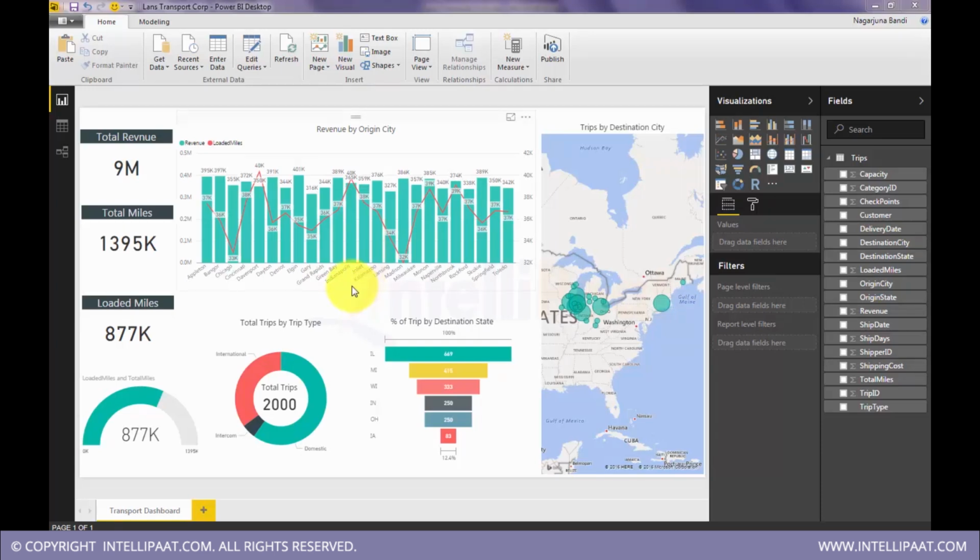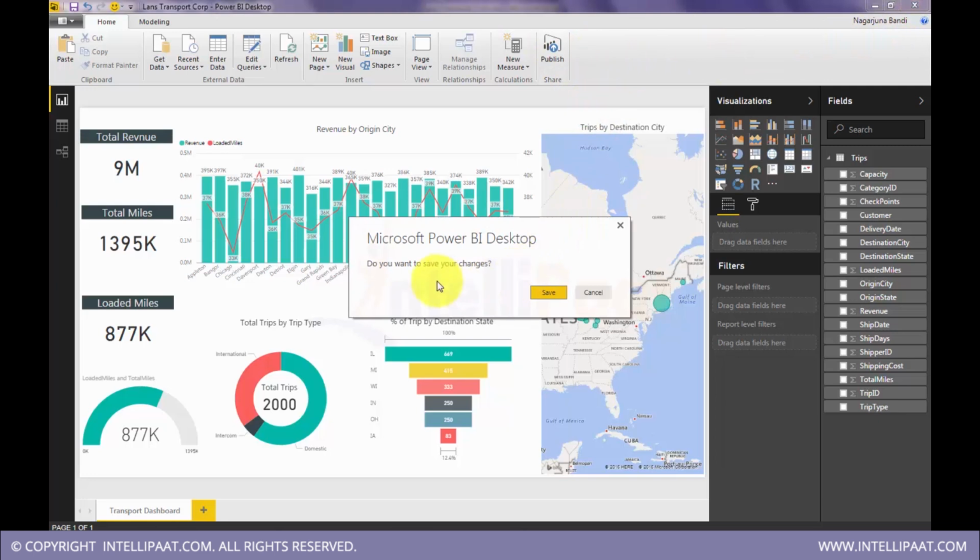So now let's publish this to the cloud Power BI service. So we are still in Power BI desktop. Let's publish this to Power BI service. So for that we need to have an account. So I already have an account. I have logged in. So when you launch Power BI desktop, it will ask you if you have an account, login. So I had an account, so I logged in. So that's why you can see my name here.